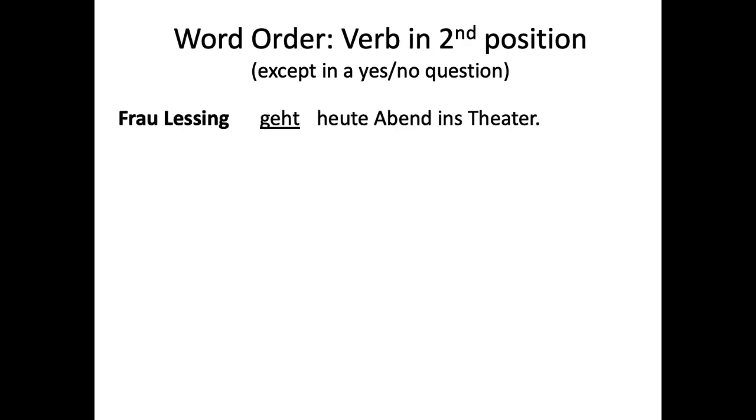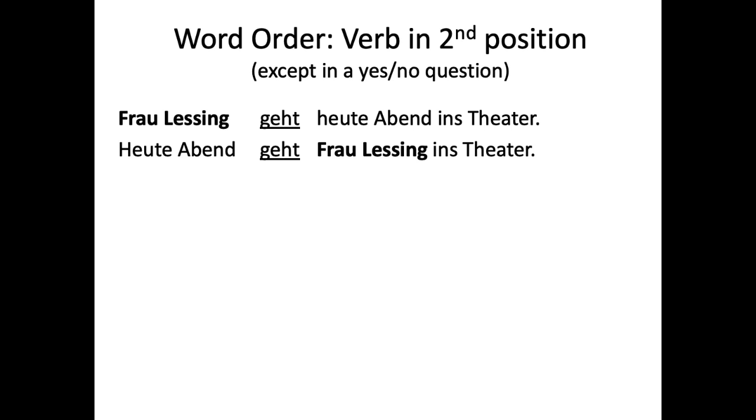Okay, let's try Frau Lessing geht heute Abend ins Theater. See if you can identify what the verb is and where the position is. It's geht is the verb in second position, right? We could, for example, emphasize heute Abend, right? So tonight or this evening, Frau Lessing is going to the theater. And so we put heute Abend as a one-time expression.